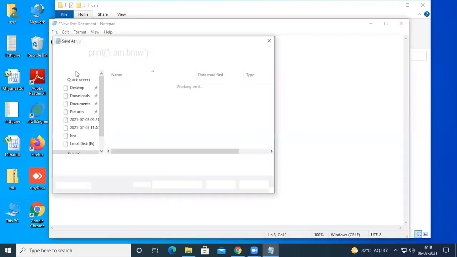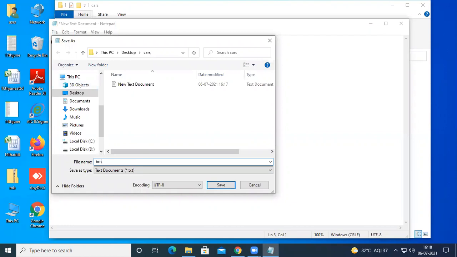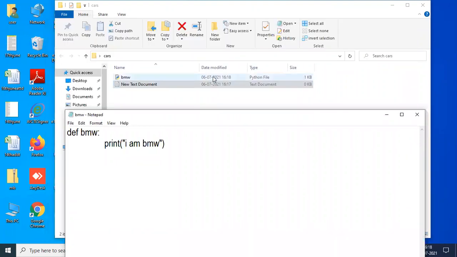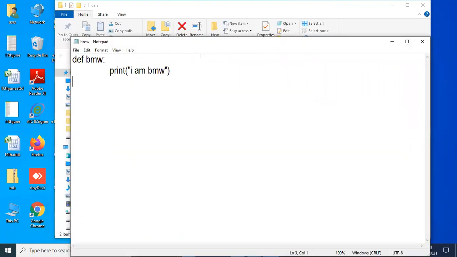Okay, save as. I am going to save this as bmw.py. Okay, bmw.py. So this is a module in Python now. Okay, it is a module in Python.